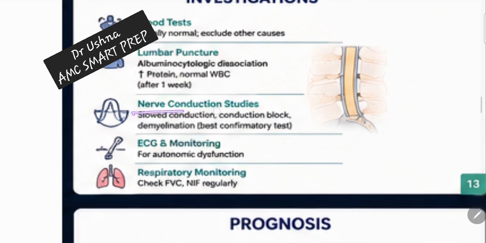And the confirmatory test is always going to be the nerve conduction study. You are going to have slow conduction and conduction block. This is the best confirmatory test we do for a GBS patient. So the initial test is your lumbar puncture, and the confirmatory test is your nerve conduction study. These are your two recall questions. And along with that, always consider FVC. Again, this is your recall question. In eMedicine, they have discussed the respiratory problems so many times. So you should be very focused on the respiratory complications of GBS.